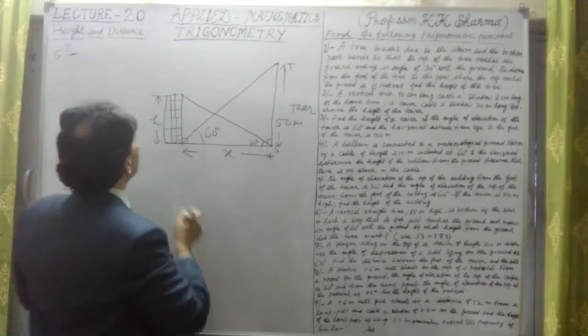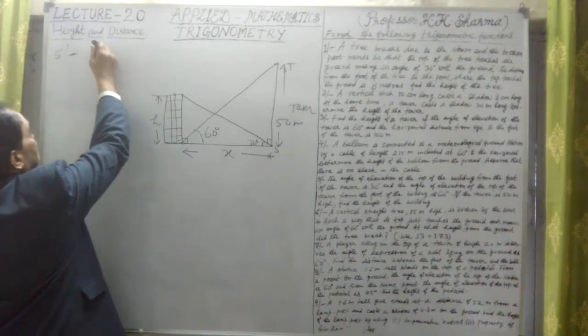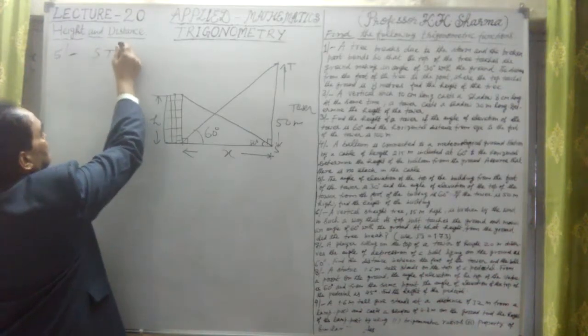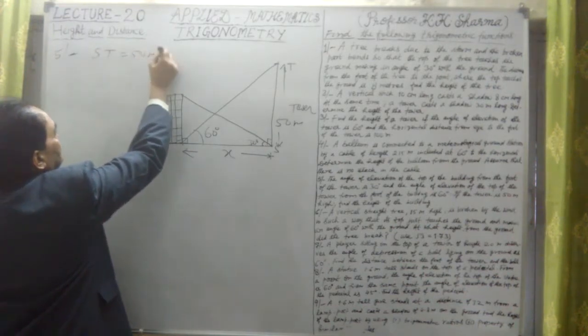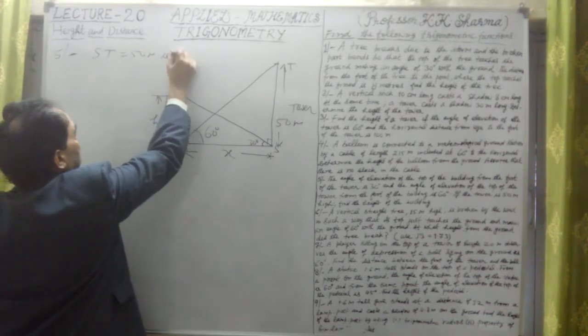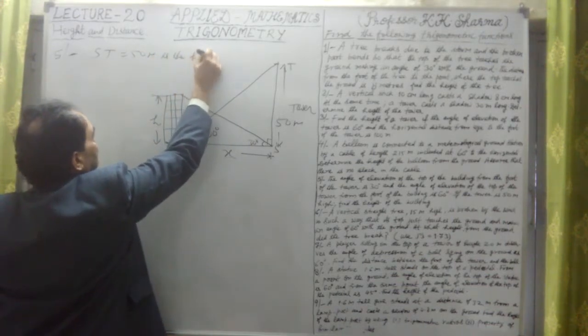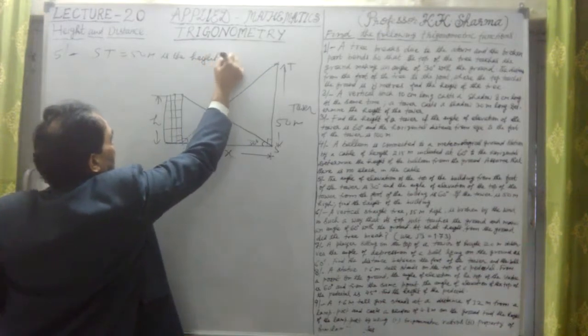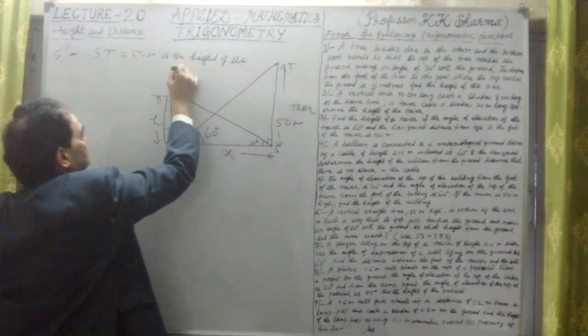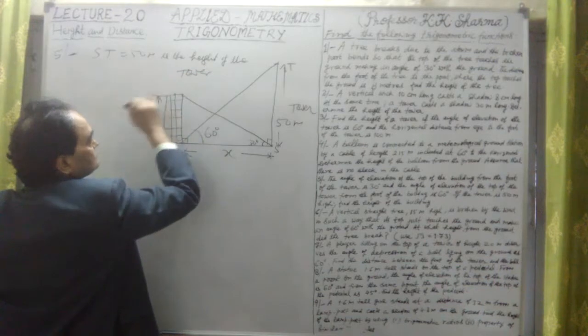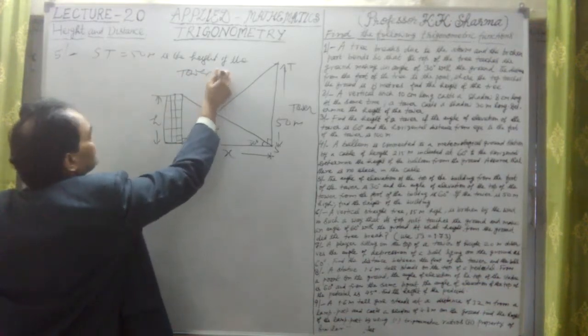So let us take here what is given to us. ST equal to 50 meter is the height of the tower, the height of the tower ST.